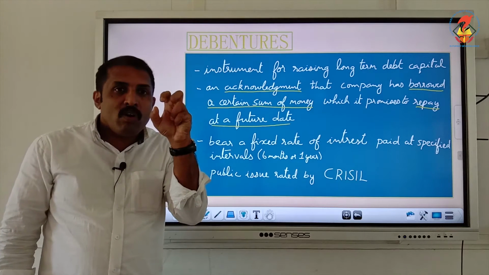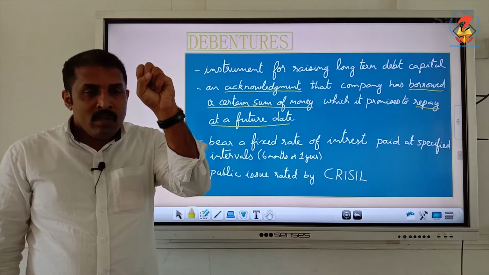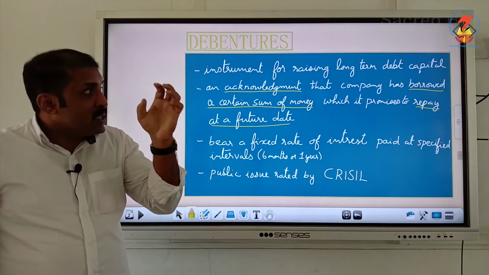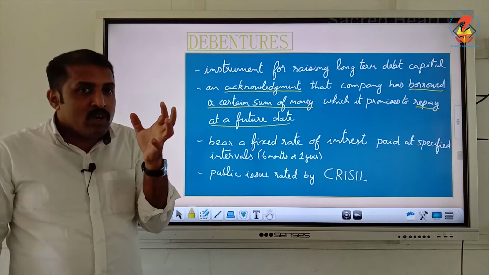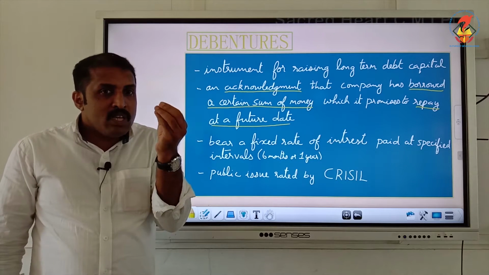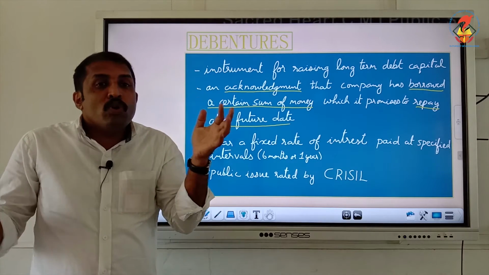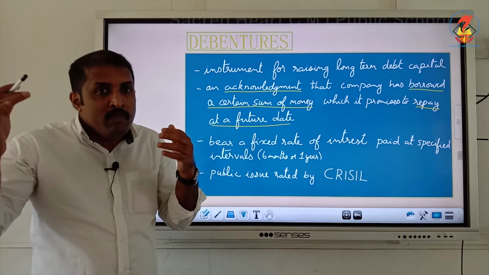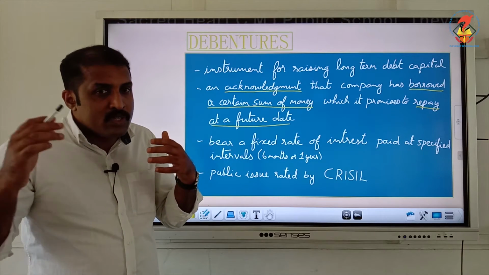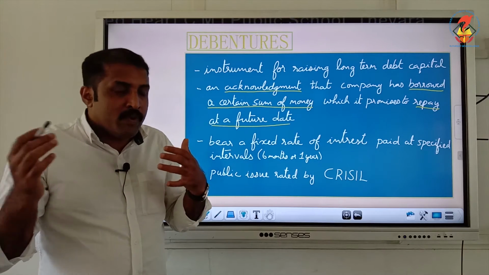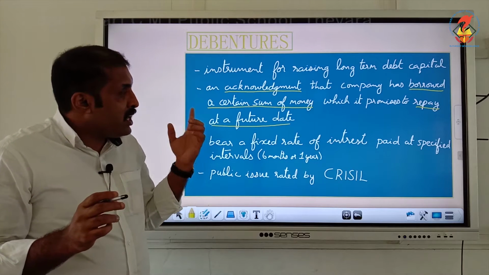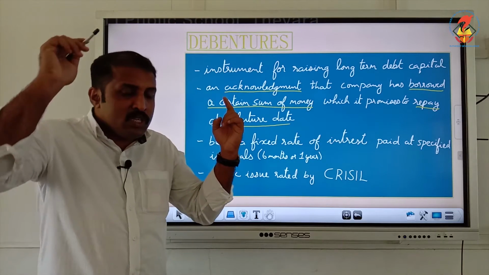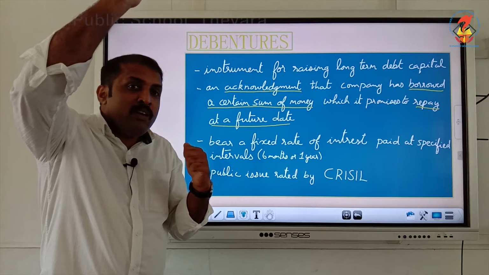Debenture is an acknowledgement that the company is giving that it has borrowed a particular amount of money from an individual, from a person, from a firm, or whatever it may be, and it is promising to repay it at a future date.